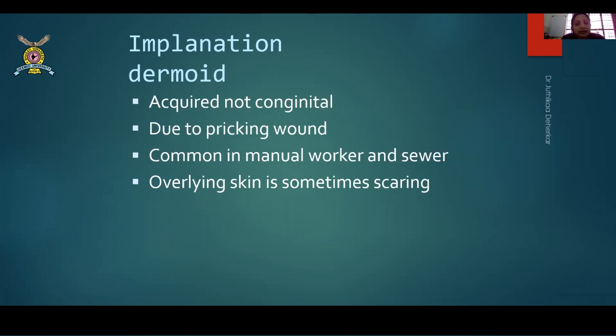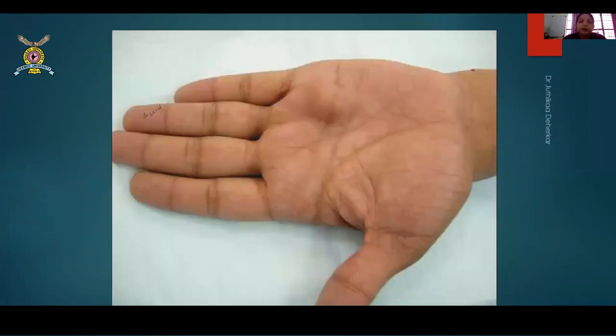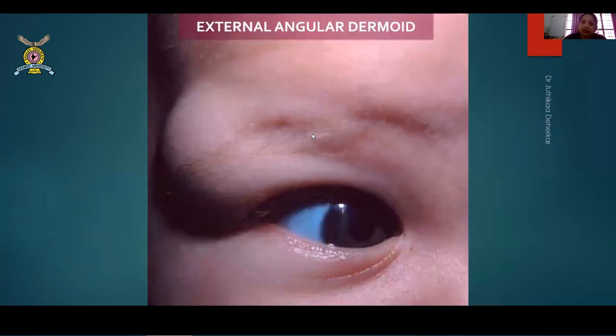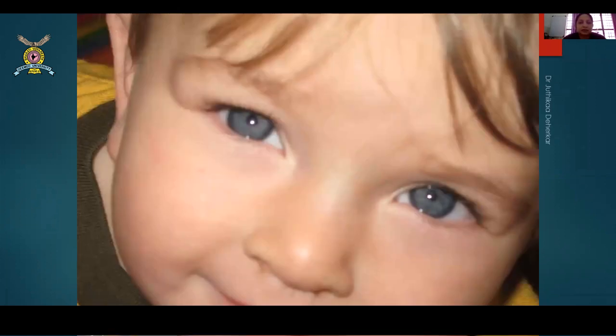Then the overlying skin is sometimes scarred. That means there are multiple times of trauma, so you get a little scarred skin. So this is another place where you can have a dermoid. Most patients come with an implantation dermoid on the hands. There are no other places that they appear. So this is another patient with an implantation dermoid. Okay, so this is classical of implantation dermoids. These are again external angular dermoids. In other pictures, we could find internal angular dermoids.